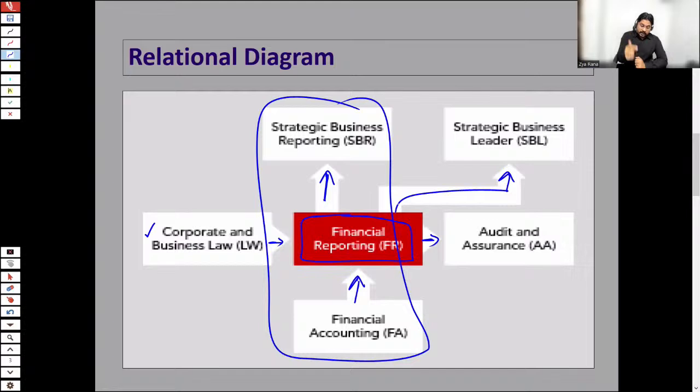So the purpose for showing this relational diagram is that the things which are covered at FR level are not only relevant to FR, but also relevant for the future papers as well. In fact, after ACCA, if you study any other qualification, then all of the reporting standards, accounting standards, and FR topics are relevant to all of those accounting papers in your future studies.